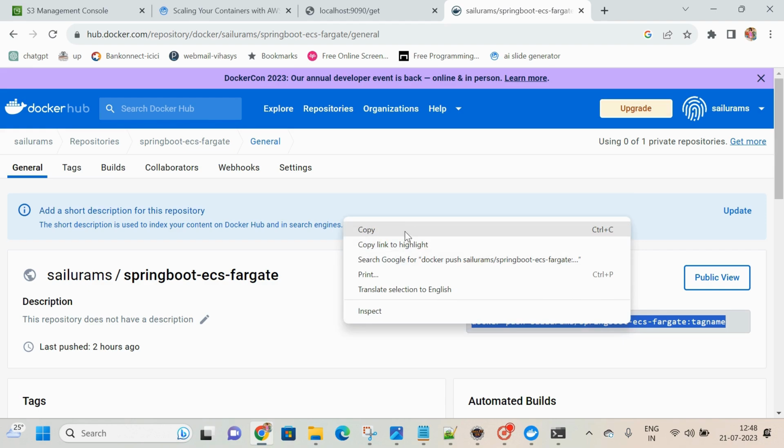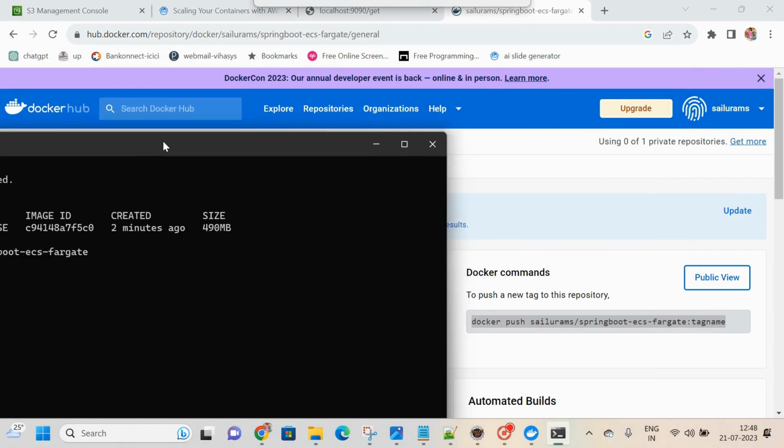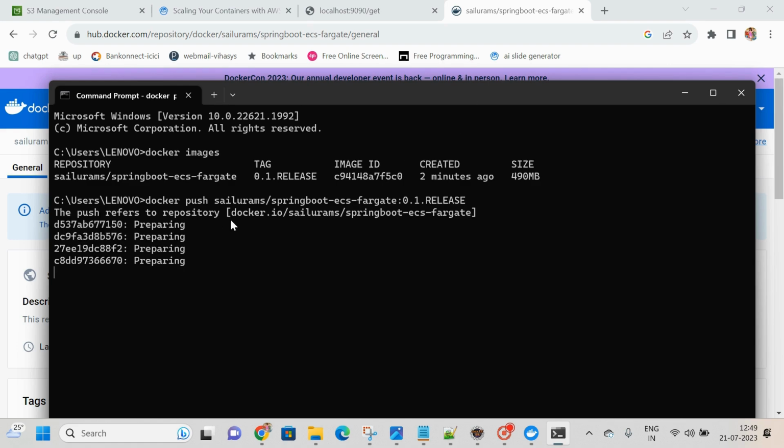Let me copy. docker push, Shilu Rams Spring Boot ECS Fargate is the image name, colon tag name. What is the tag name? 0.1 release. The push refers to the repository, preparing. Yeah, it will take some time.